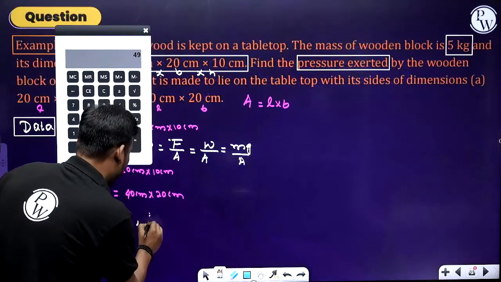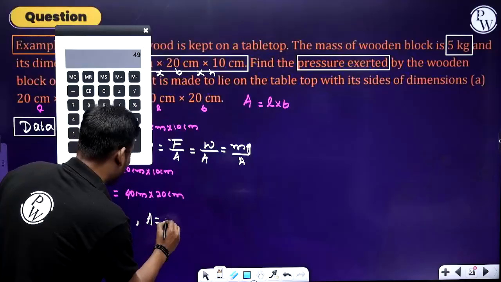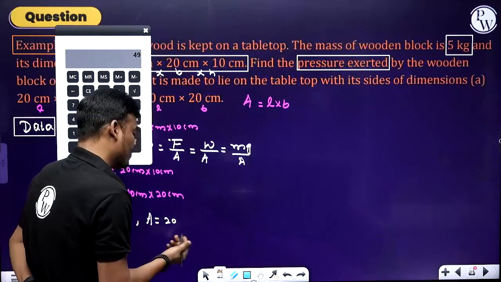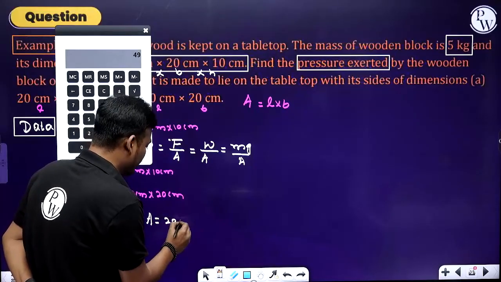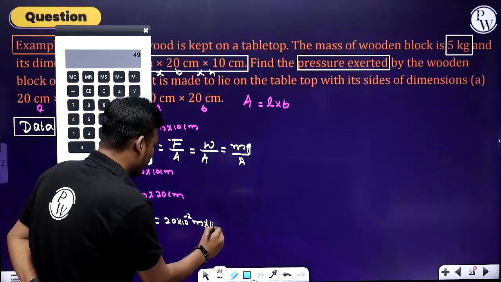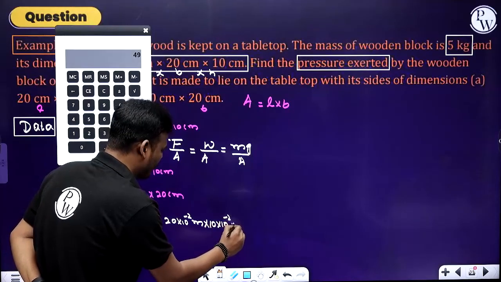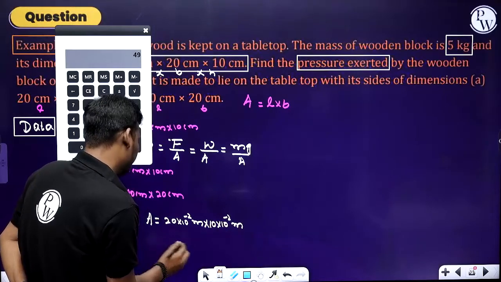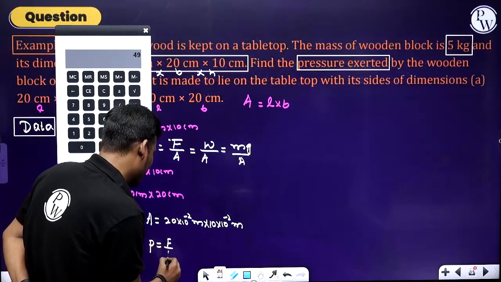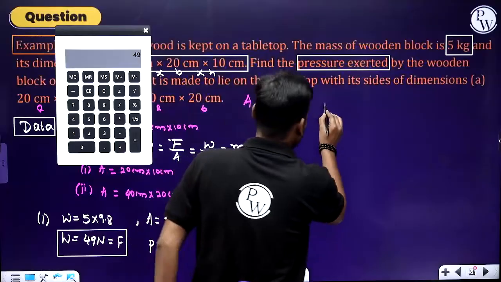Now area is given by 20 centimeter. First we need to convert centimeter to meter. That is 20 into 10 power minus 2 meter into 10 into 10 power minus 2 meter. Already we know that pressure is given by force divided by area. Substitute the values.